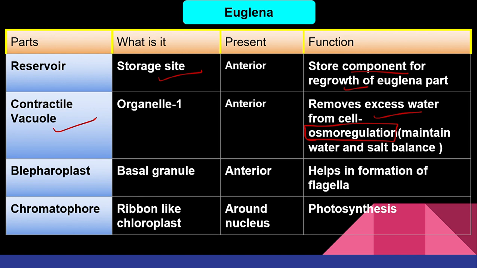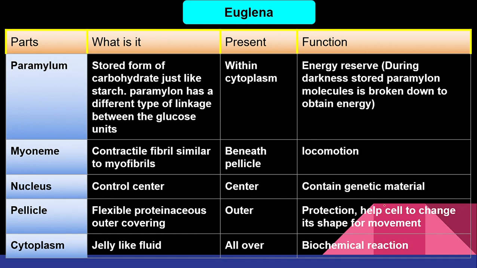Osmoregulation is nothing but maintaining the balance of water and salt. Blepharoplast is a basal granule and it is present anteriorly and it helps in the formation of flagella. Chromatophore is a ribbon-like structure over here, but you can think that it is a specialized chloroplast and it helps in the photosynthesis. Where it is present?